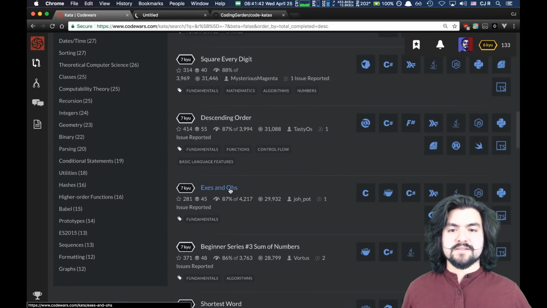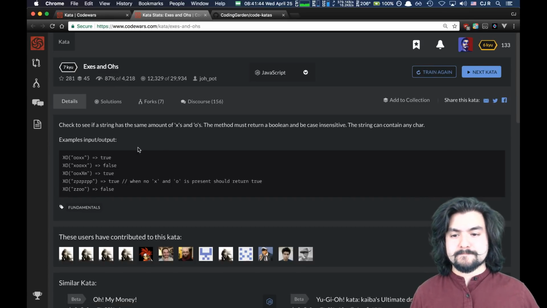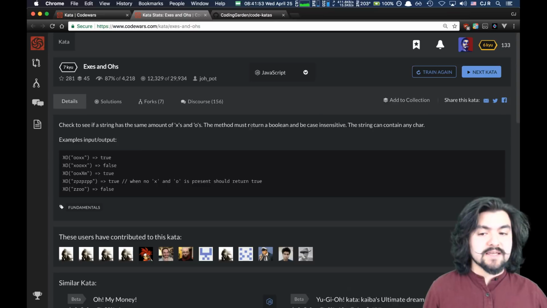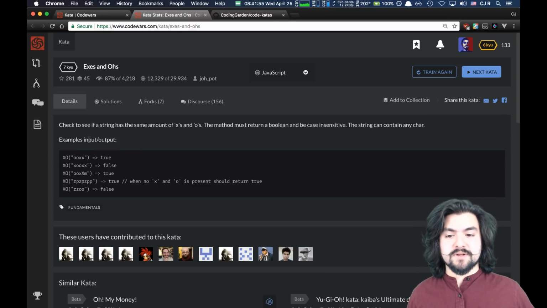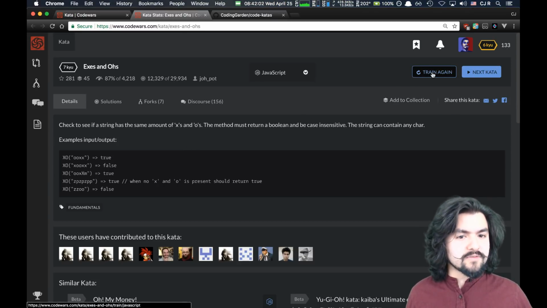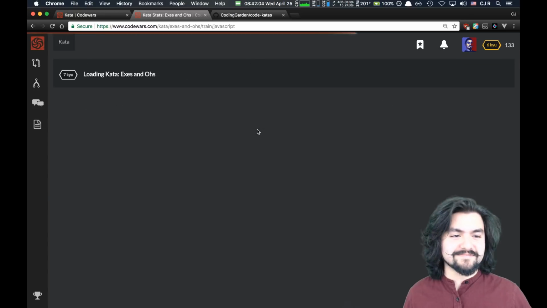X's and O's. Let's see what this is about. Check to see if a string has the same amount of X's and O's. The method must return a Boolean and be case insensitive. The string can contain any character. Examples, input, output. This should be easy enough. I think we can maybe do this in multiple ways. Let's do it. Oh, I've already solved it before. Let's do it again.